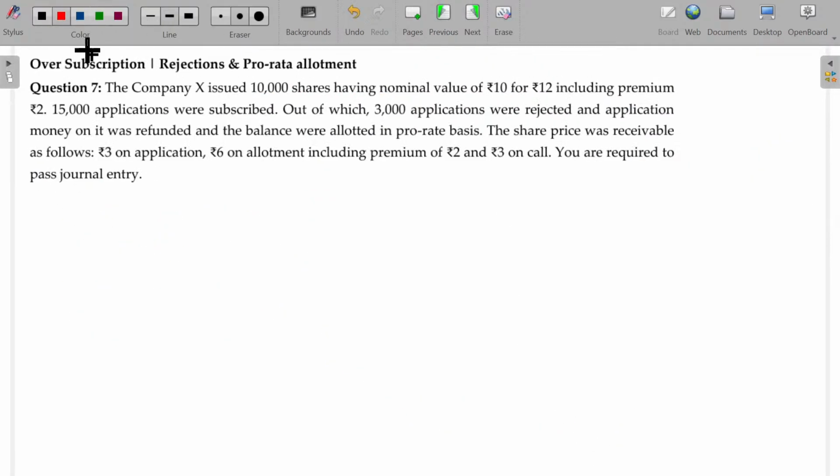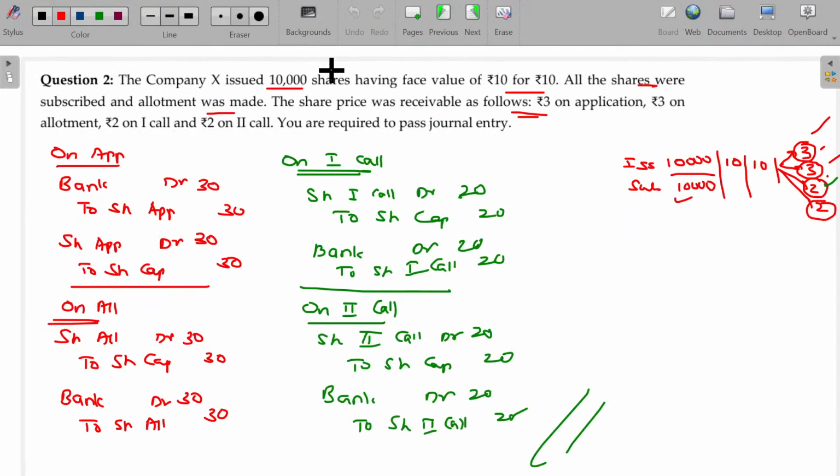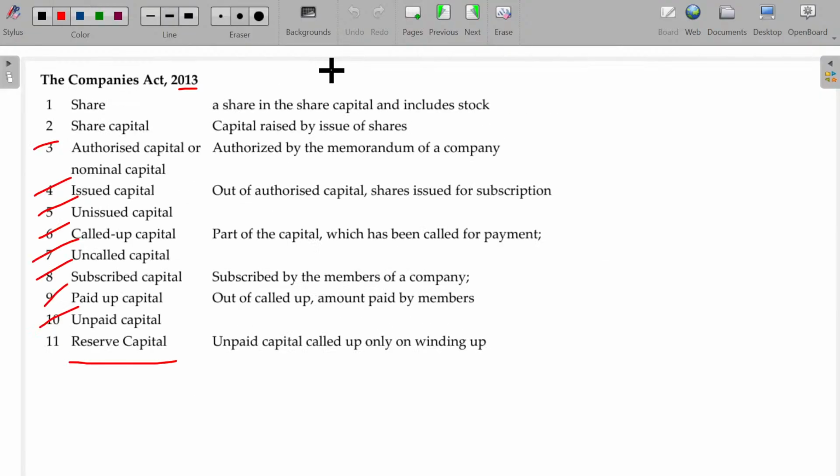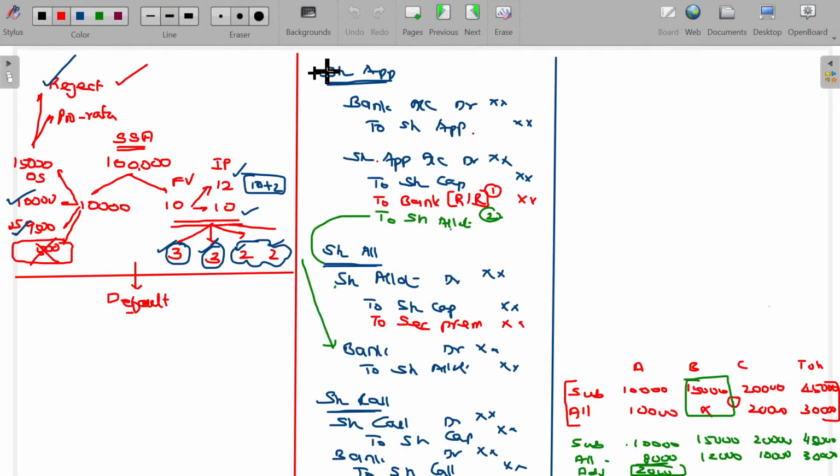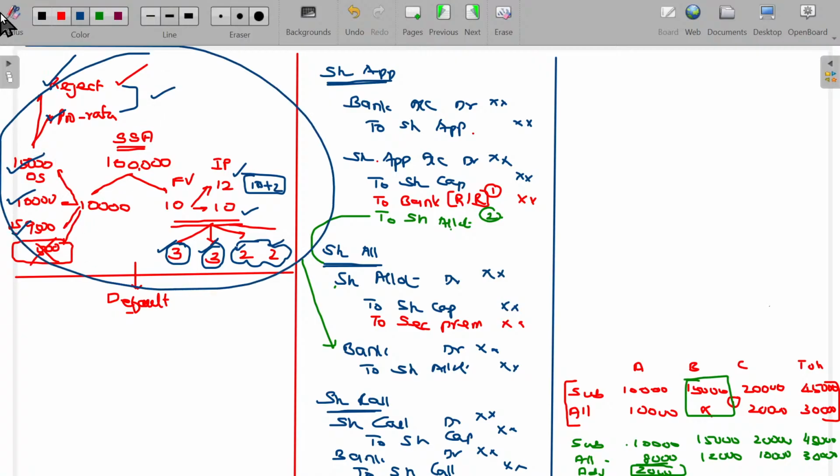In this case, we have rejections as well as pro rata, both. So it's a combination of these two models. We have seen rejections only, and pro rata only. Now we see a portion is completely rejected, and another portion is allotted on a pro rata basis. So we have completed all these things. Is that okay?